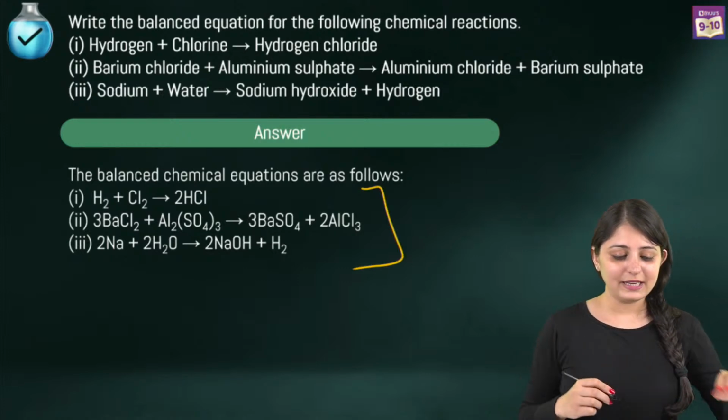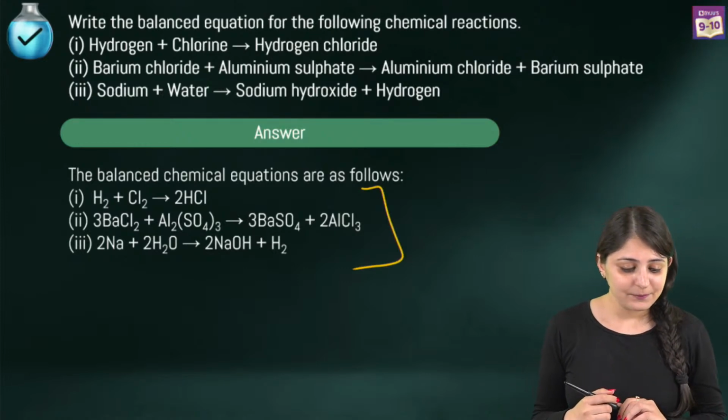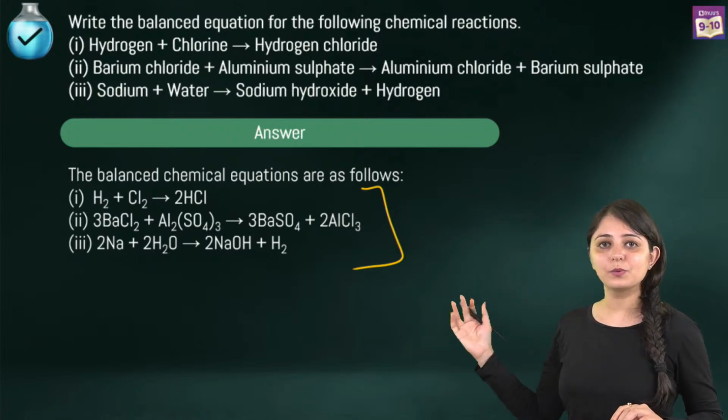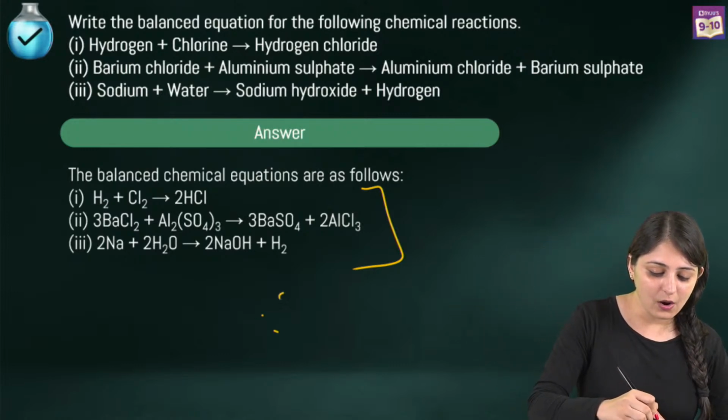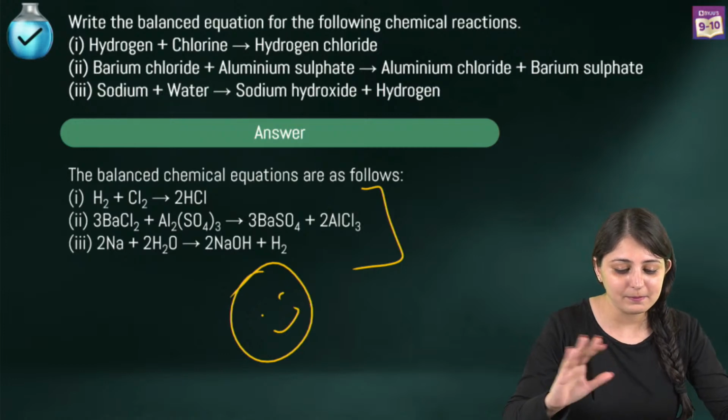So there you go. H2 plus Cl2 giving you 2HCl. Then you've got the other 2 equations as well. And now all these 3 equations are completely balanced.